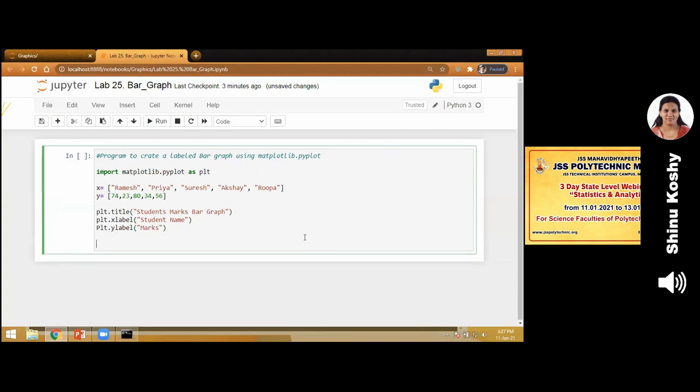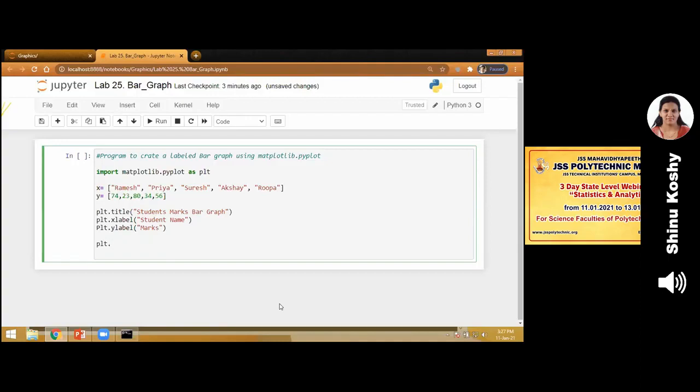plt.ylabel. That's all. xlabel for labeling the x-axis and ylabel for labeling the y-axis. So what is in the y-axis? The marks. So I just correspondingly name it as Marks. So I have labeled the bar chart, both the x-axis as well as the y-axis. I have given a title for my bar chart as Student Marks Bar Graph.